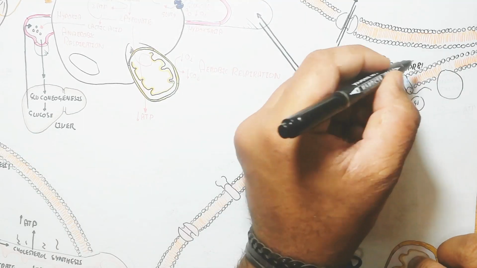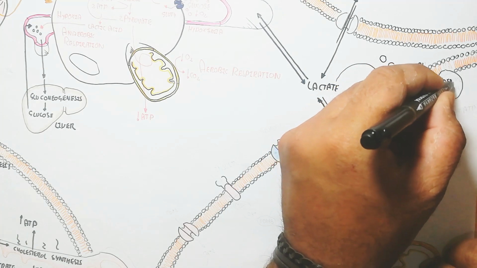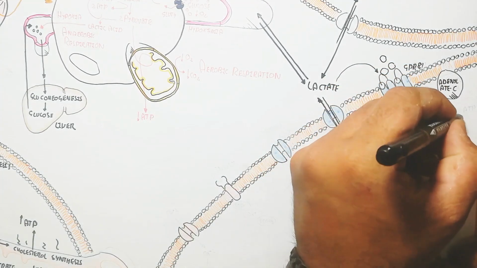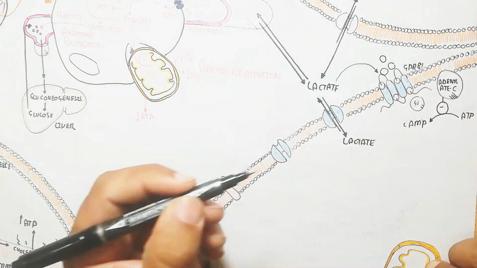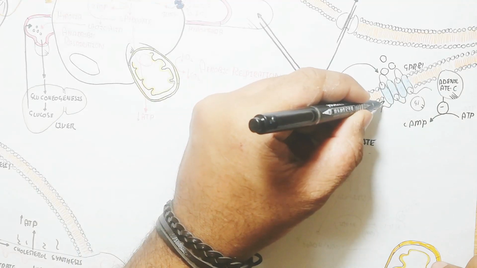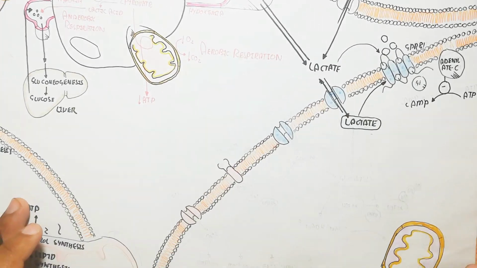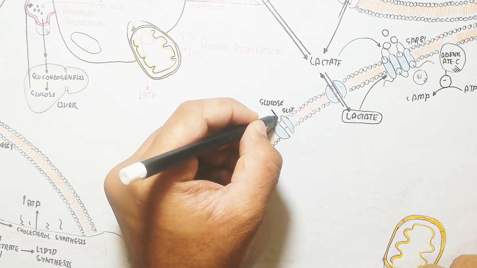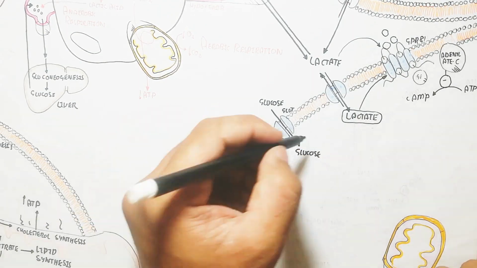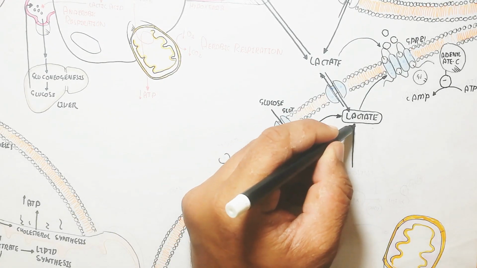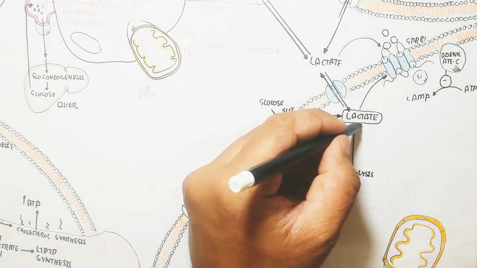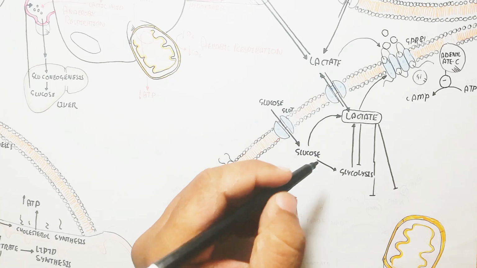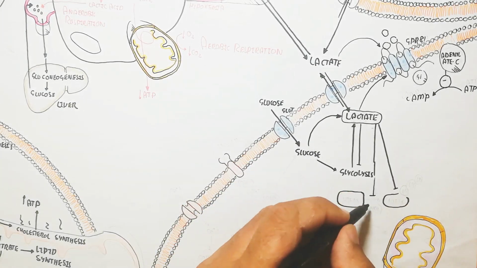On the other hand, G-protein coupled receptor 81 requires lactate to bind, which leads to adenylate cyclase enzyme activity, converting ATP into cyclic AMP. Glucose enters through the GLUT channel and glycolysis occurs. Lactate inhibits glycolysis.